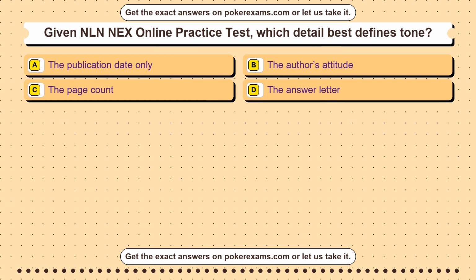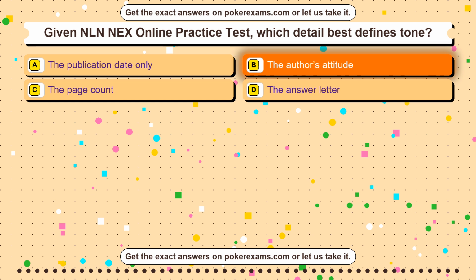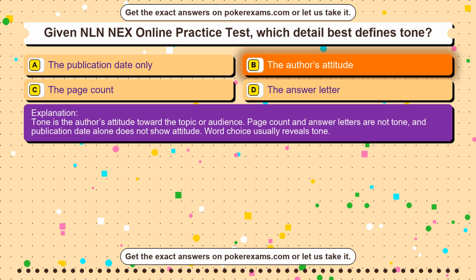Question 28. Given NLN NEX online practice test, which detail best defines tone? Option A. The publication date only. Option B. The author's attitude. Option C. The page count. Option D. The answer letter. The correct answer is option B. The author's attitude. Tone is the author's attitude toward the topic or audience. Page count and answer letters are not tone, and publication date alone does not show attitude. Word choice usually reveals tone.